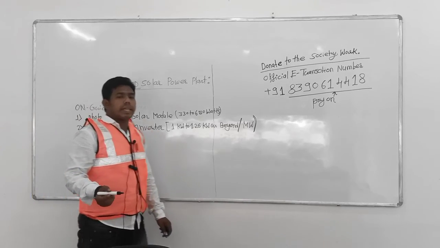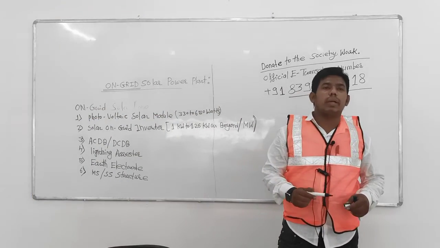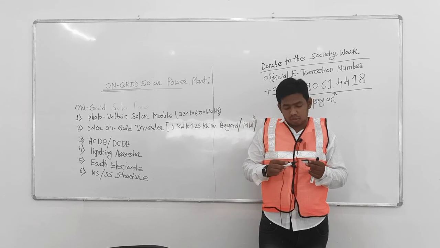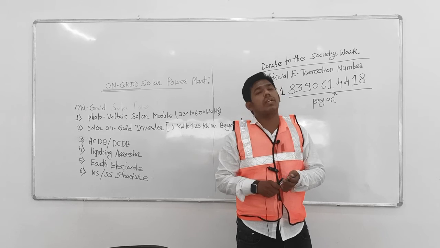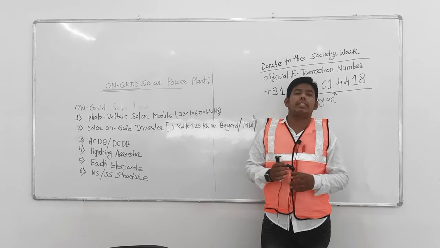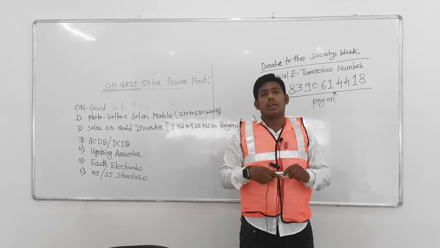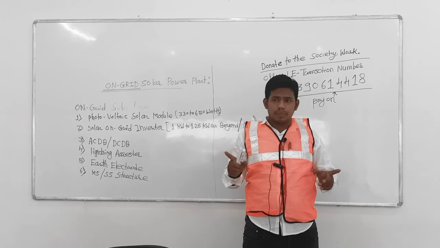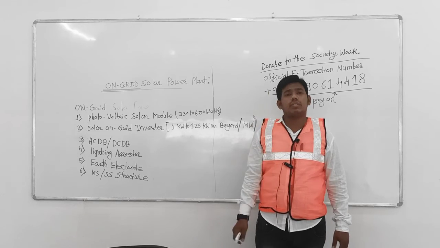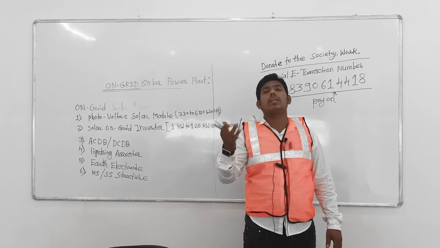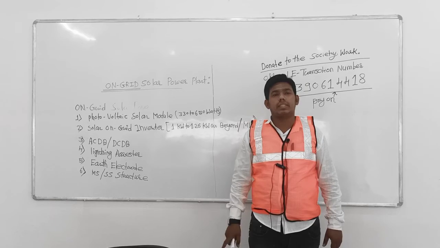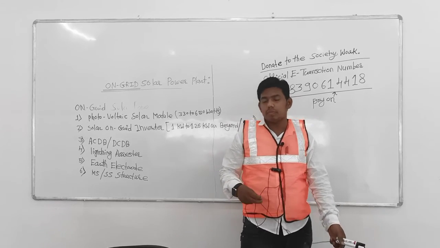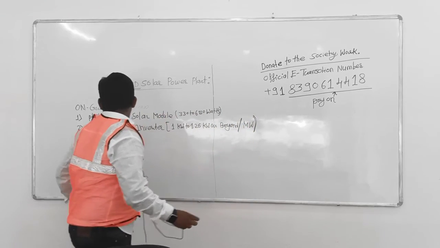What is MS or SS? MS is mild steel and SS is stainless steel. This quality of structure is generally used in the fabrication of solar rooftop structures. Not only rooftop, this structure quality is also used in big utility-scale solar power plants.